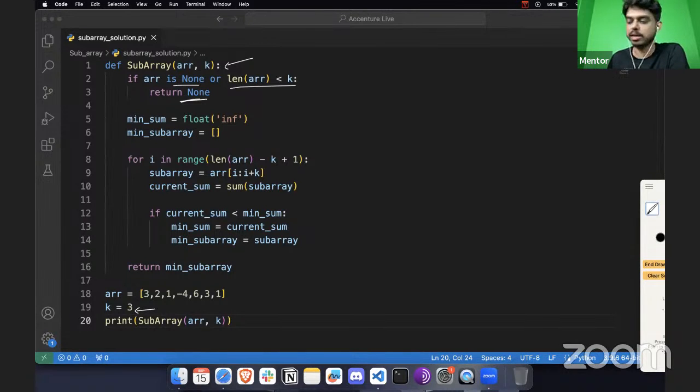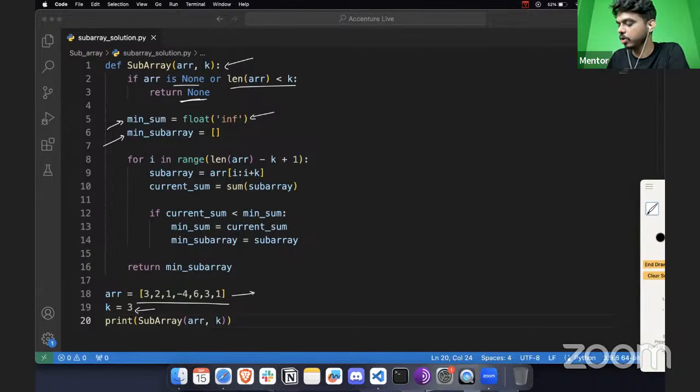We are going to find the minimum sum. So we have taken one variable, which is minimum sum. Initially, I have given it a float value, which is infinity. We are going to update this value. And to store the values of the subarray, we have defined one empty list so that we can append the values in that. All right, so given this array, we are going to perform the operation on it.